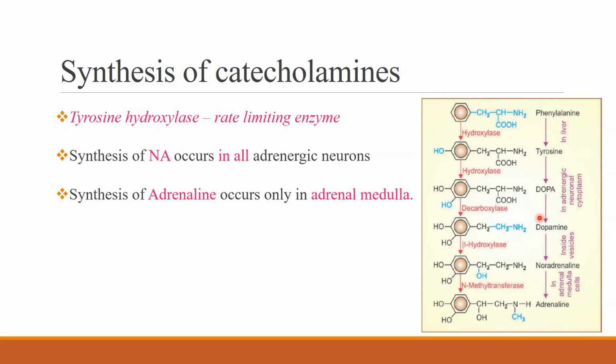The dopamine is usually formed in the neuronal cytoplasm, and dopamine enters into the neuronal vesicles, where under the influence of beta hydroxylase, it forms noradrenaline. Noradrenaline is formed inside the vesicles of the neuron. In the presence of high steroid levels, further methylation of noradrenaline happens, and this happens only in the adrenal medullary neurons, resulting in the formation of adrenaline.